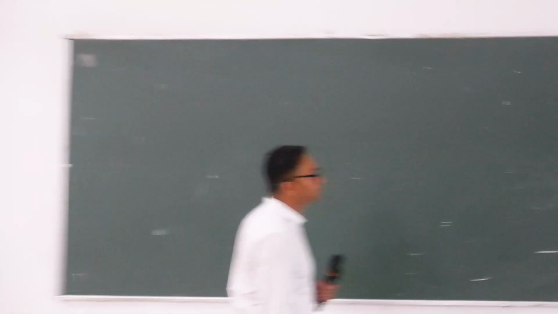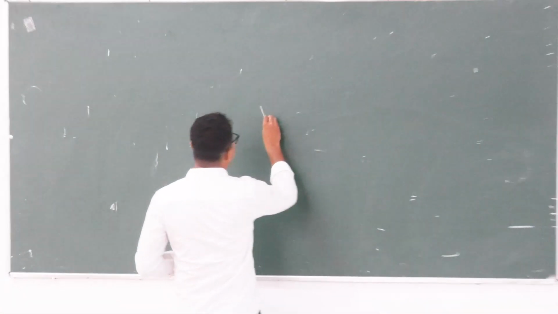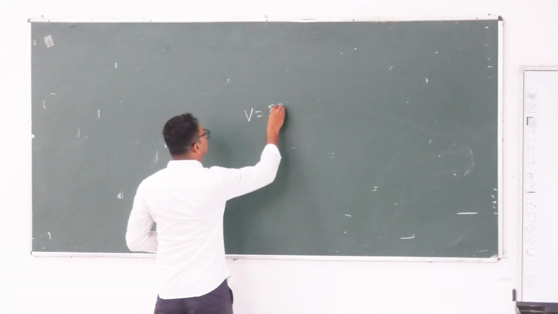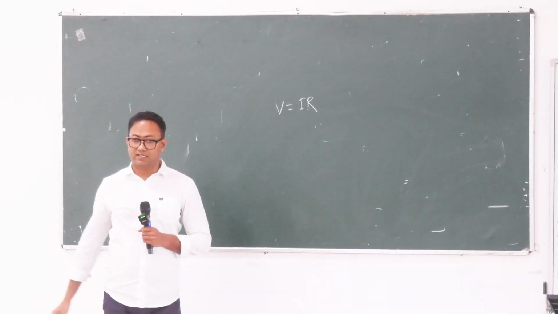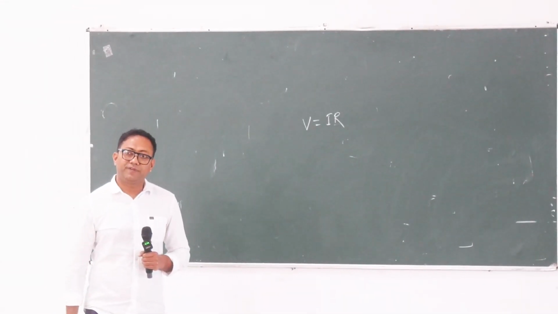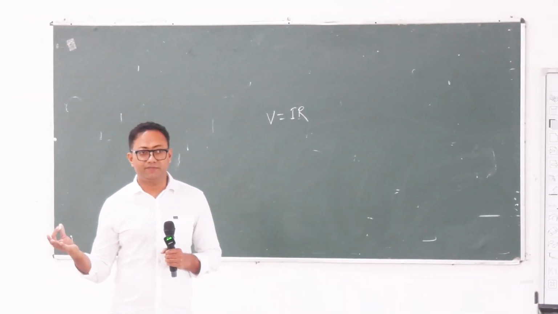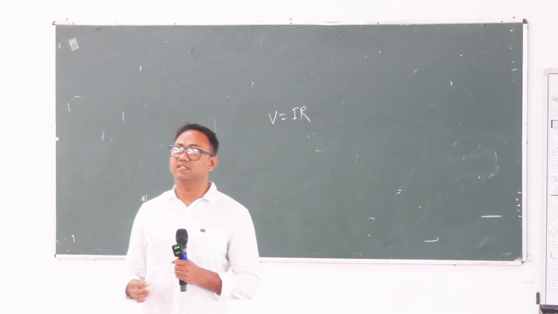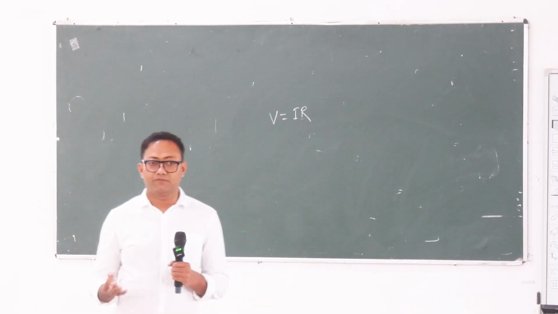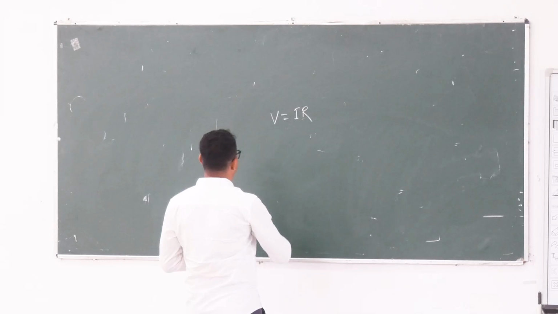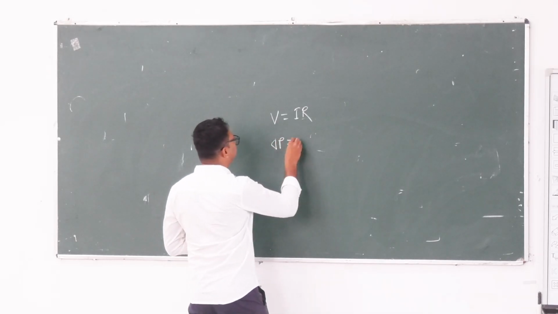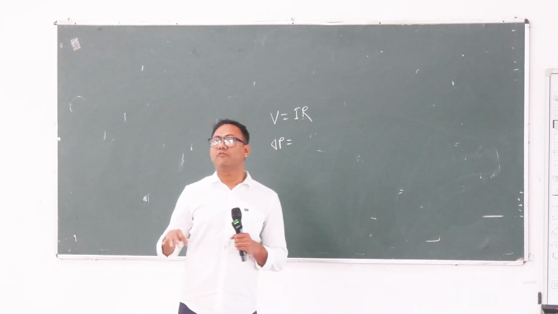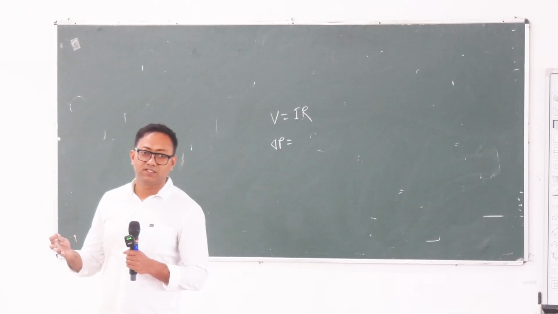And the formula was V is equal to I R. V is a potential difference, but for hemodynamics it is pressure difference. I is flow of electricity, ampere, right?